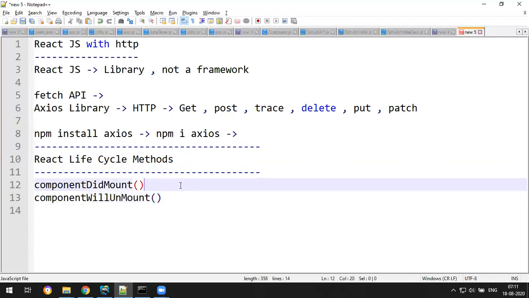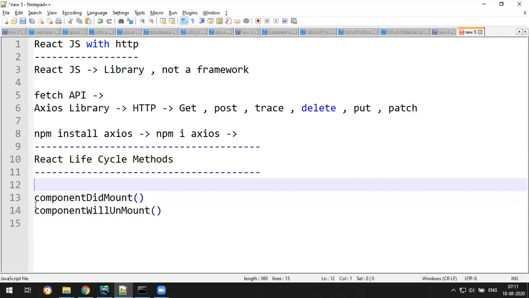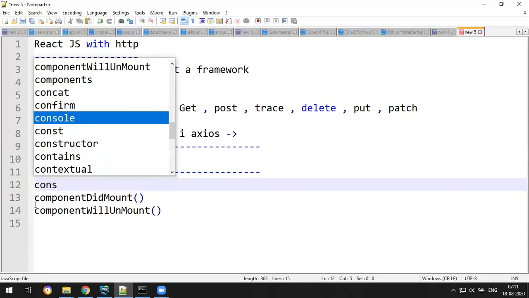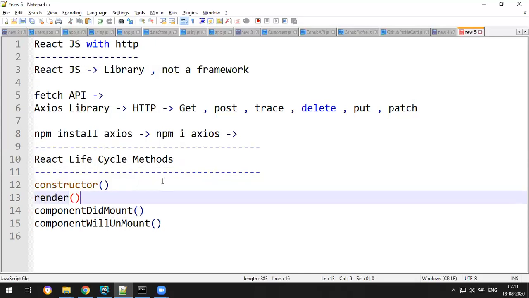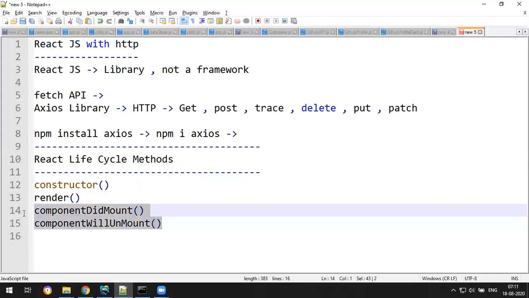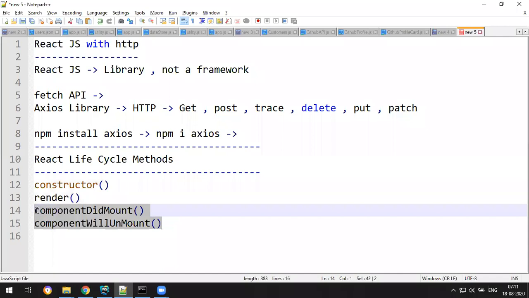These two are very important to start with the HTTP library. Before them we have the constructor, and we also have the render method. The constructor and render methods do not come under the lifecycle, but these two come under the lifecycle.